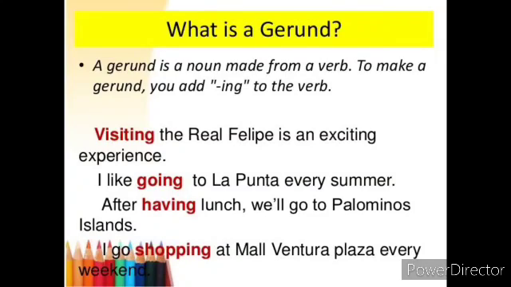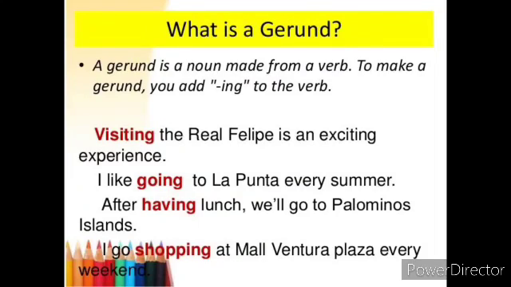Look at the examples here. Visiting the real Philip is an exciting experience. I like going to La Punta every summer. The third one, after having lunch, we'll go to Palominos Island.